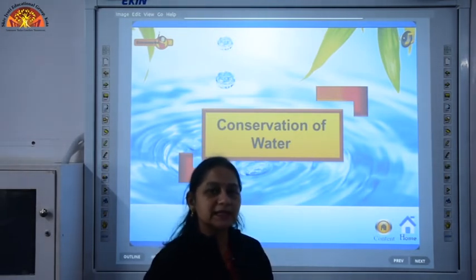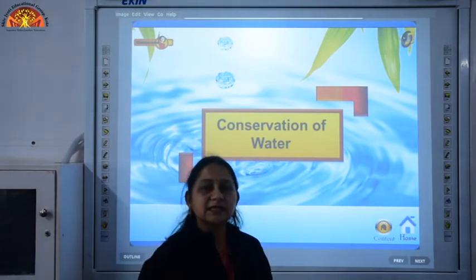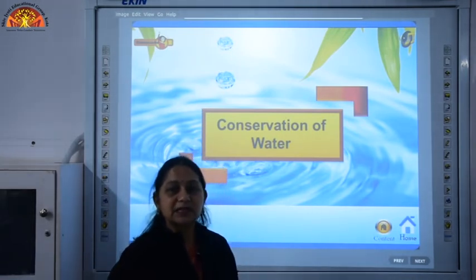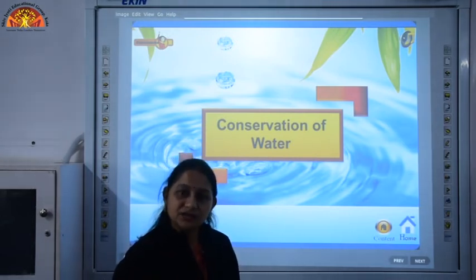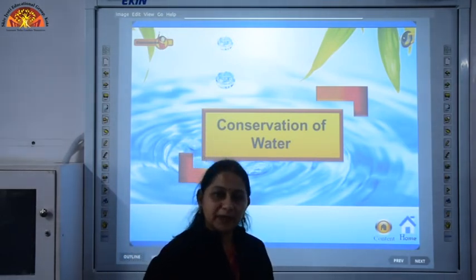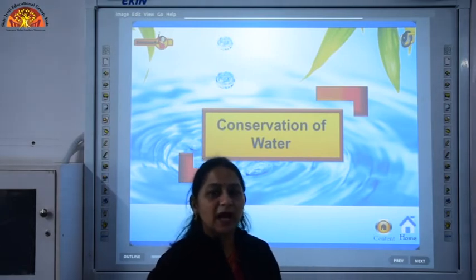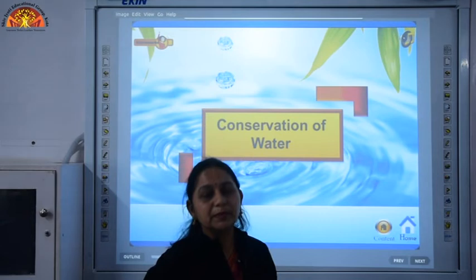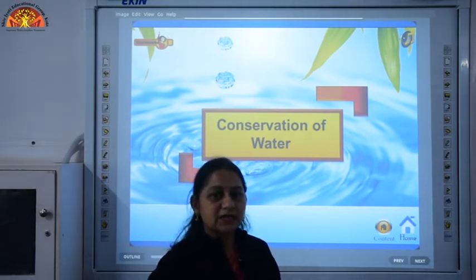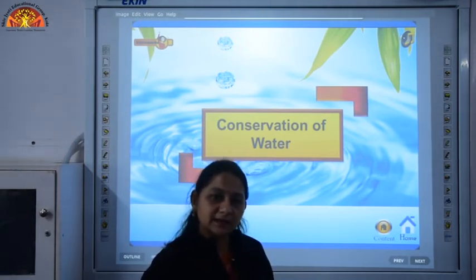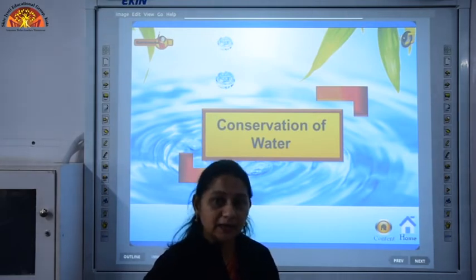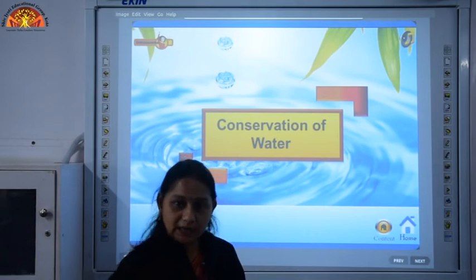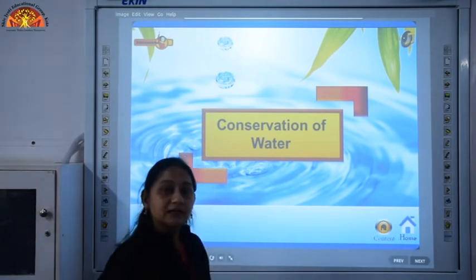We are simply cutting down trees and this is disturbing the balance in nature, and that is why we are having these extremities like floods, tsunamis and droughts, and they cause epidemics. After these floods, a vast region of people suffer from various diseases, and this is known as epidemic. So, to come out from these conditions, we need to conserve nature as well as we need to conserve water.